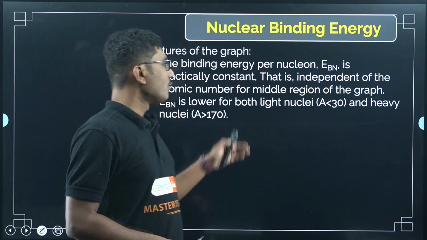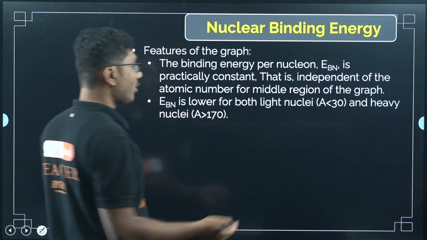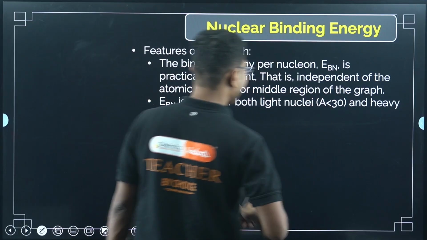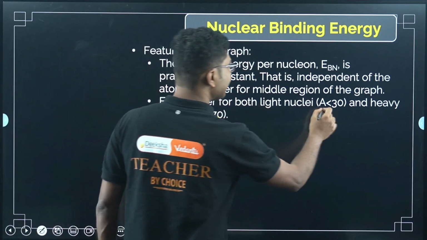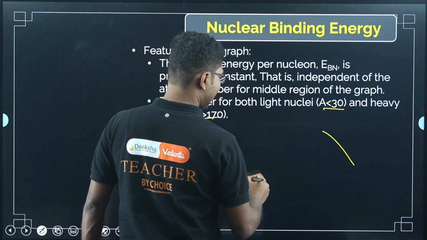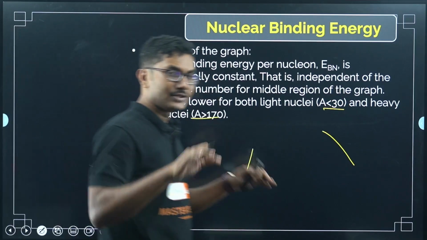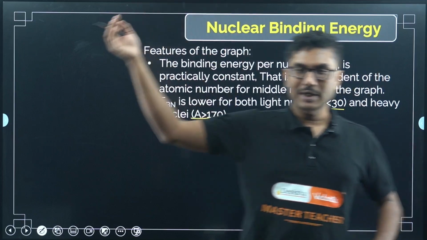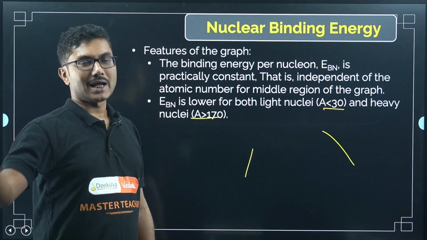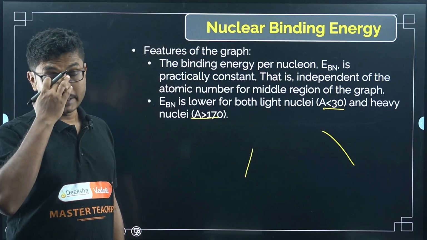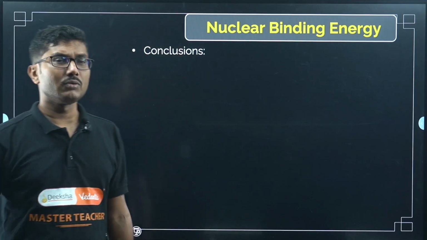EBN is lower for both light nuclei and heavy nuclei, right? So for A less than 30 and A greater than 170, for both cases we can see that the graph is growing on one side like this and on the other side like this. So basically it is less compared to the middle region when you are going to higher mass number and to lower mass number. So for lower mass number as well as higher mass number, the binding energy per nucleon is less. Now what can we conclude from this graph?